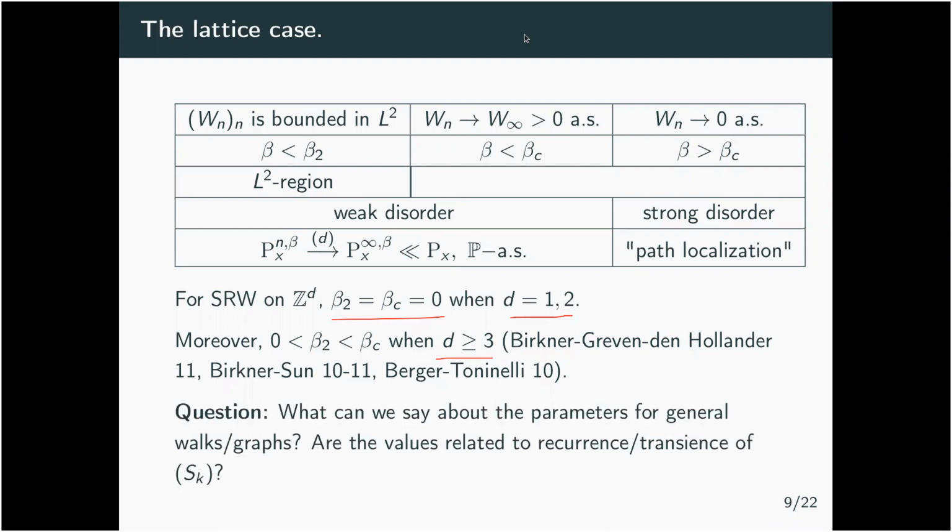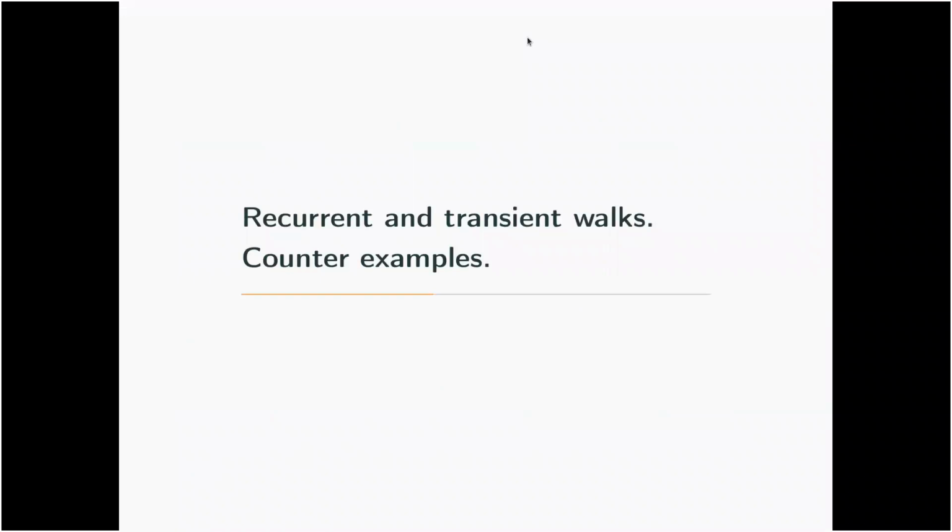And so the general question that can be asked is: is there a relation between the existence of a phase transition and recurrence or transience of the walk? Because here we see a case where the walk is recurrent, for simple random walk on the lattice, and here is a case where it's transient. So we have this general question in mind, and we'll try to answer it in some sense. So let me turn to our results that really go now to different types of behaviors of the walk.